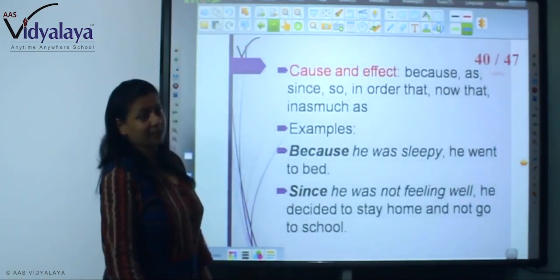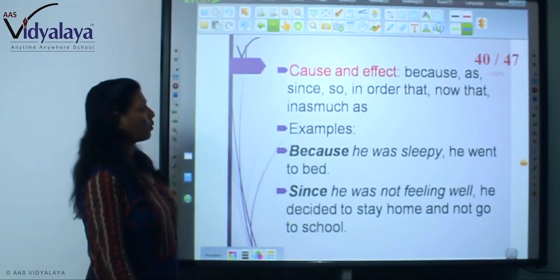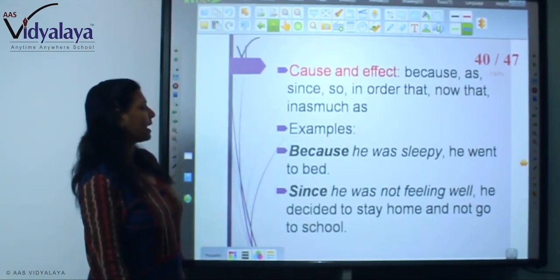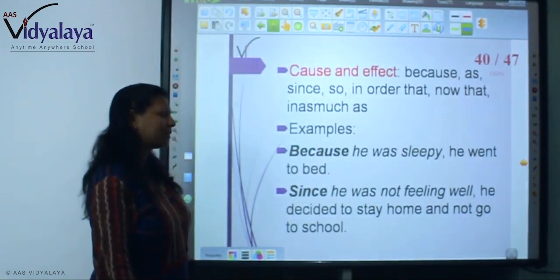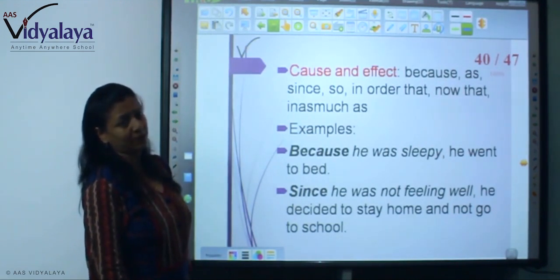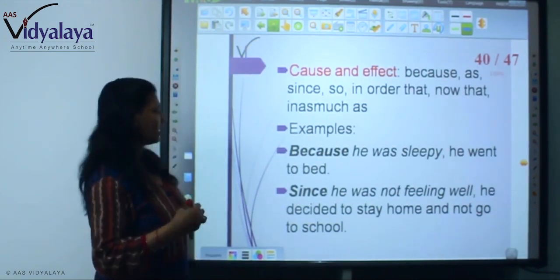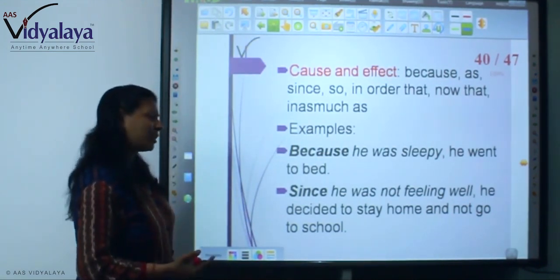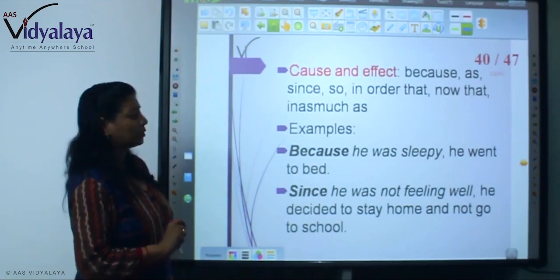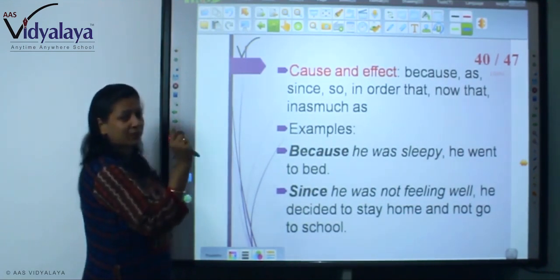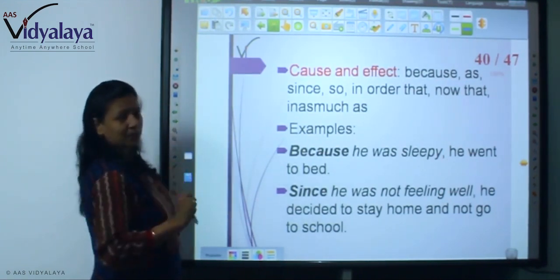Next is cause and effect. This is also a purpose: because, as, since, so, in order that, now that, inasmuch as. So how will we use it? Because he was sleepy, he went to bed. So you are seeing the cause and effect. Since he was not feeling well, he decided to stay home and not go to school. So cause and effect is the purpose. You will have to use the words mentioned here as subordinate conjunctions.